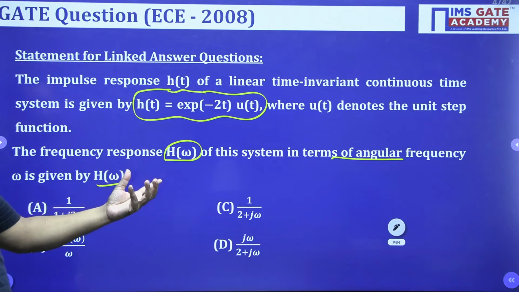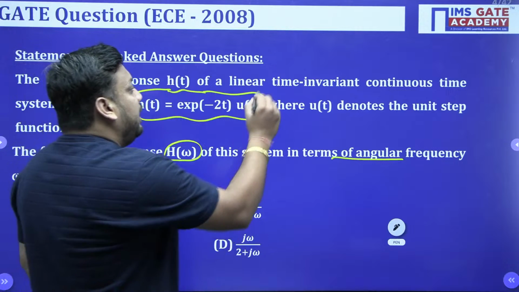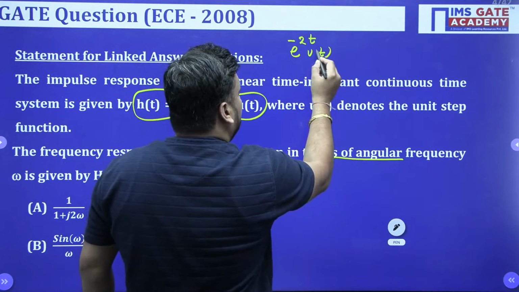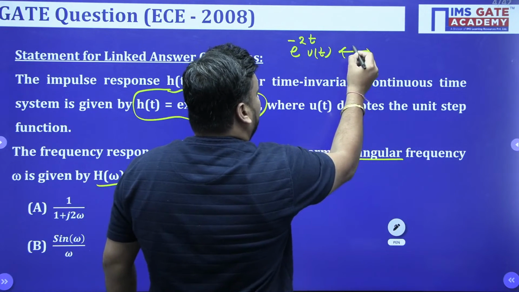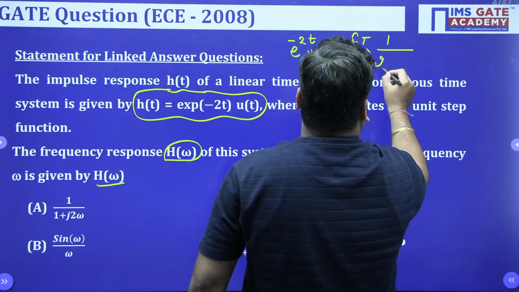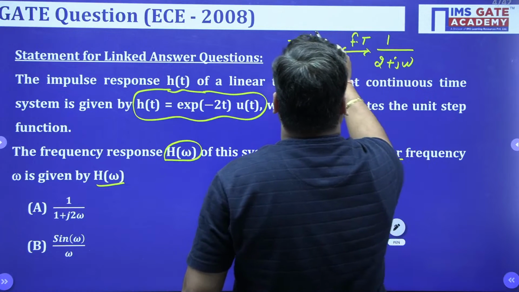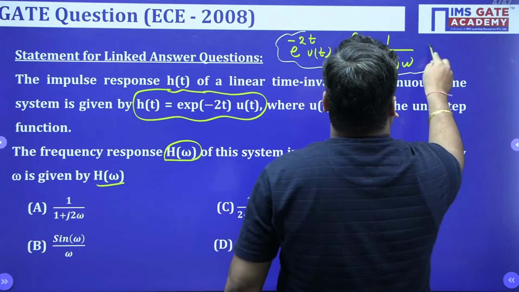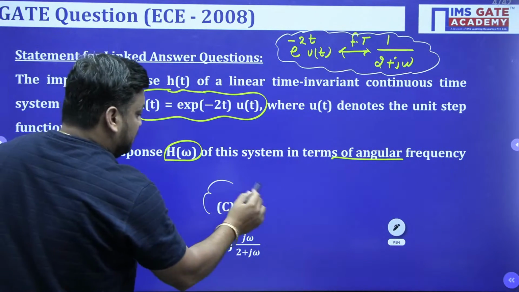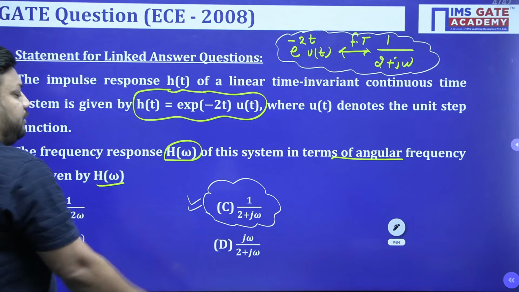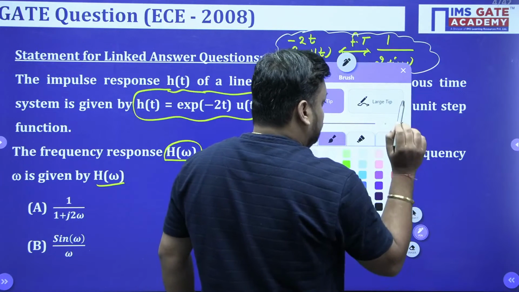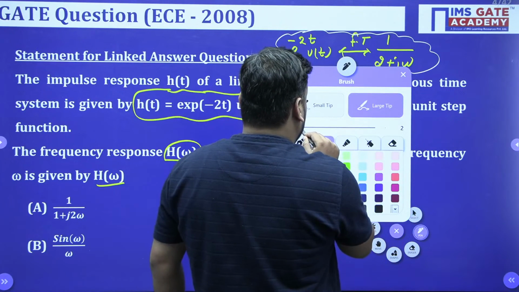We are simply asking for the Fourier transform of h(t), and we all know that the Fourier transform of e to the power minus 2t u(t) is nothing but 1 upon 2 plus j omega. So that is my correct answer, option C. I hope this part is also clear to you. Just do reply fast, all of you.